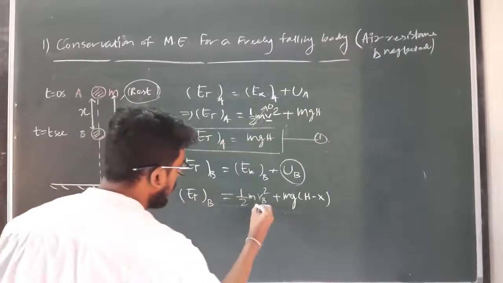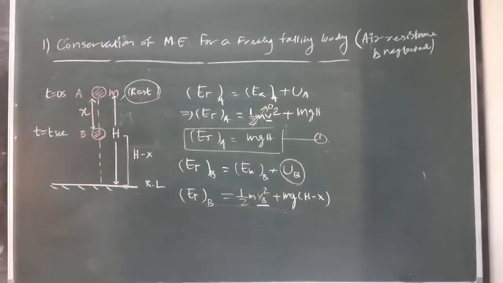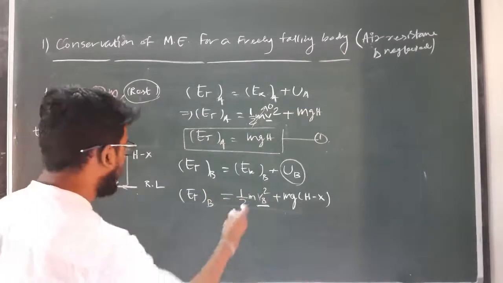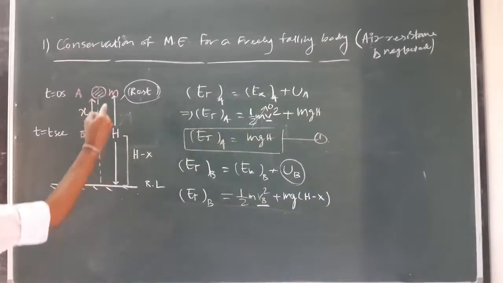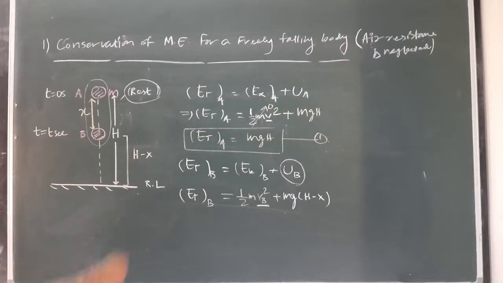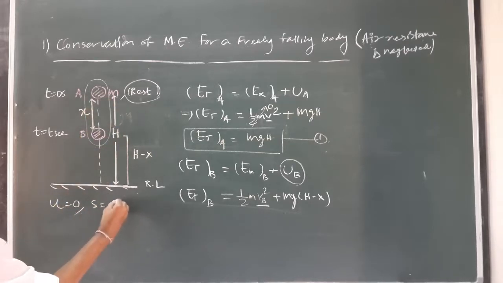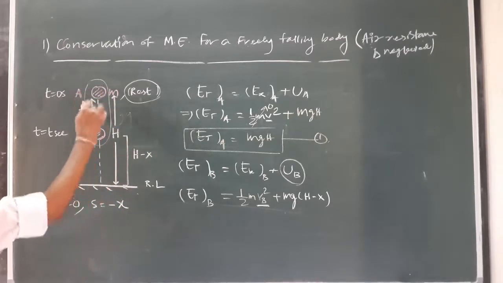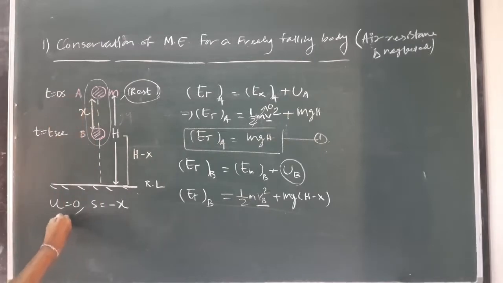But we don't know the value of velocity at point B. That's why we have to calculate the velocity at point B. As we know from the equation of motion, applying it for the motion A to B, the initial velocity u is equal to 0. The displacement covered by the body s is equal to minus x as it is displacing downward. Acceleration of the body is minus g as it only moves under the acceleration of gravity.